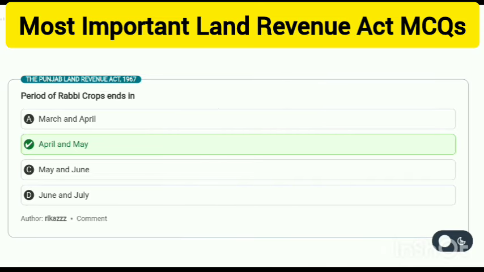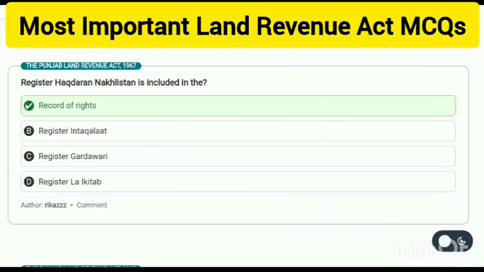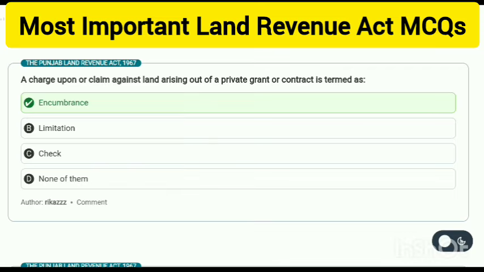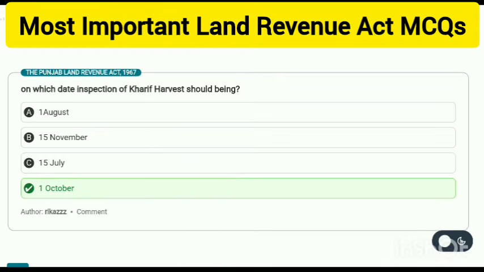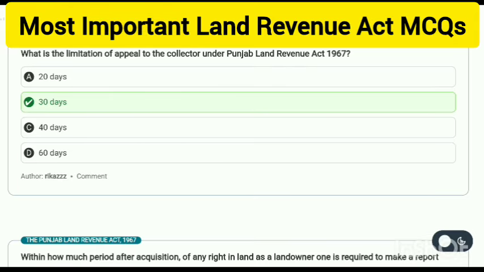The period of Rabi crops ends in April and May. Register Hatdaran Nakhlistan is included in the record of rights. A charge upon or claim against land arising out of a private grant or contract is termed an encumbrance. On which date should inspection of the Kharif harvest begin? 1st of October. What is the limitation of appeal to the Collector under the Punjab Land Revenue Act 1967?